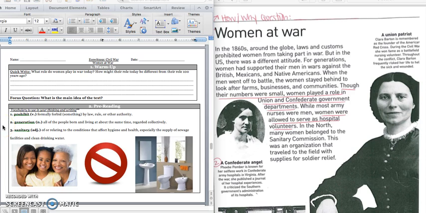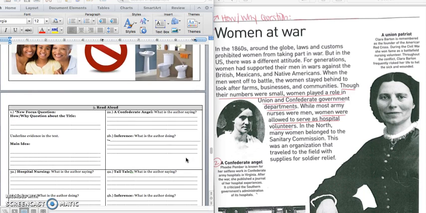The next one is generation, and that is people born or living at the same time. And so we have 3 different generations in this picture: the grandmother, the daughter, and her daughter, and then the youngest daughter. And then the last one is sanitary. Those are like clean conditions, is what we would say. And we have a picture of a sanitary bathroom.